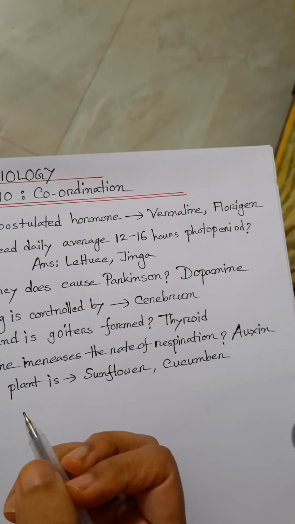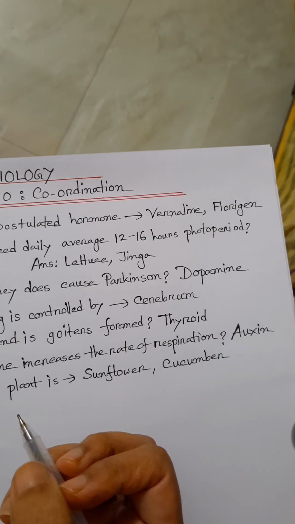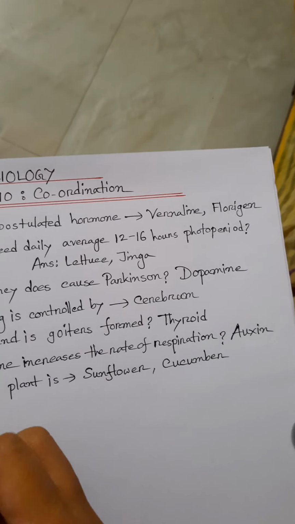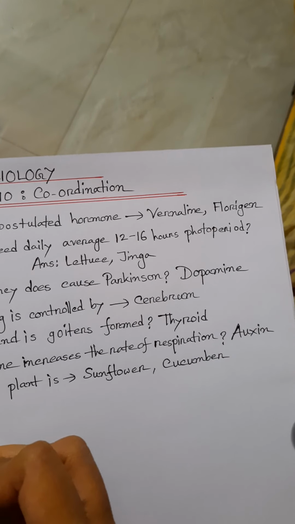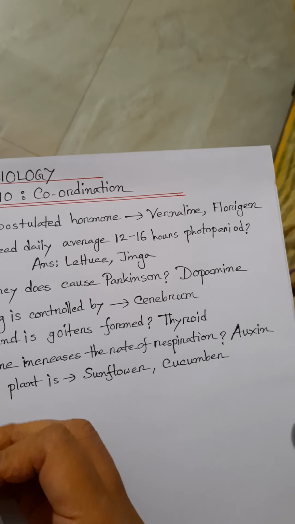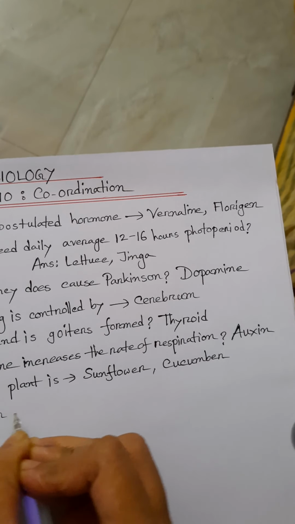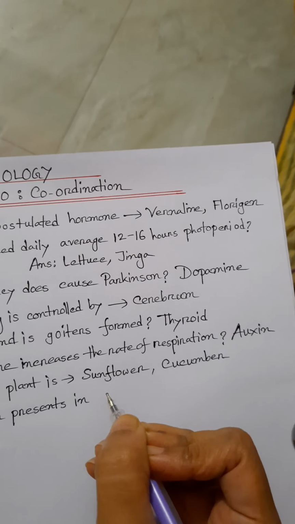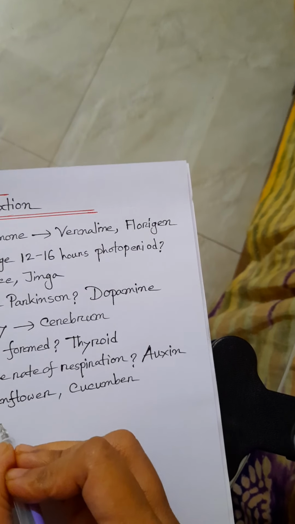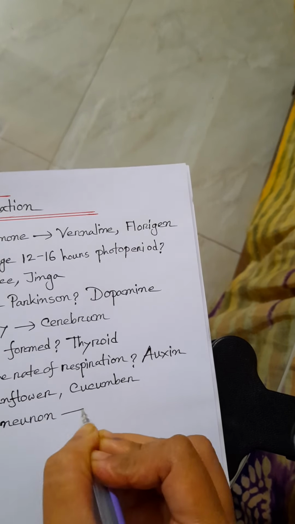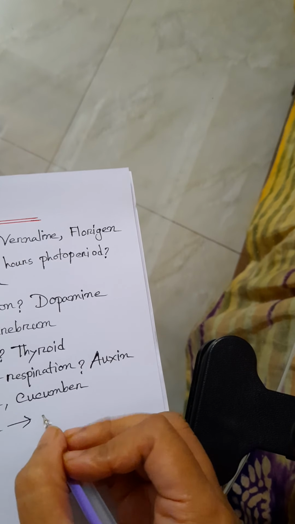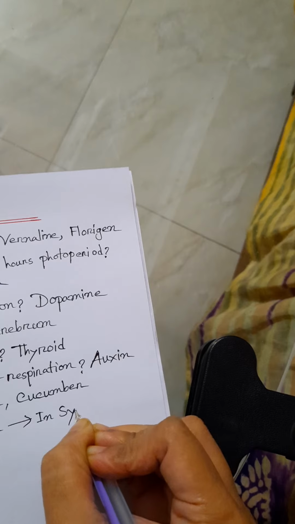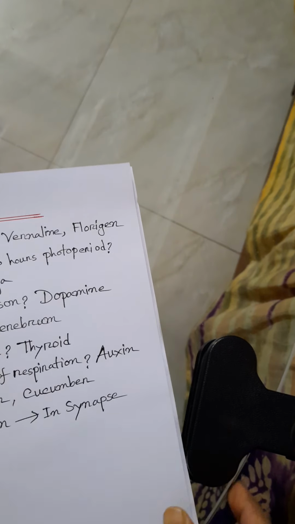A neurohumor is present in which part of the neuron? In the synapse.